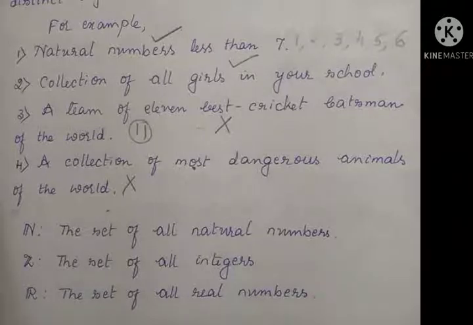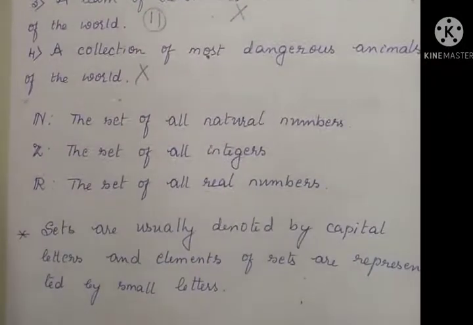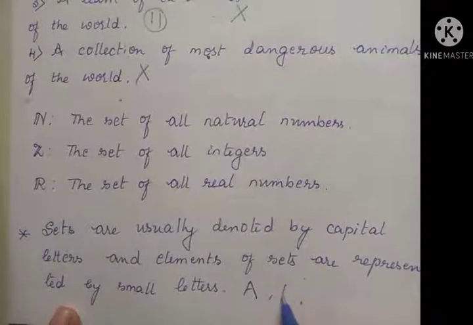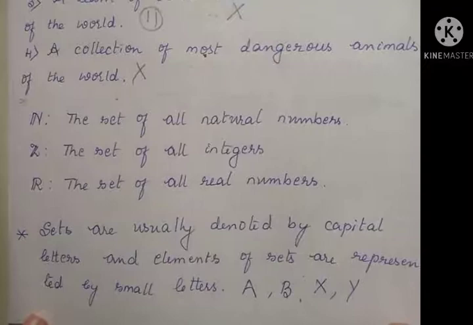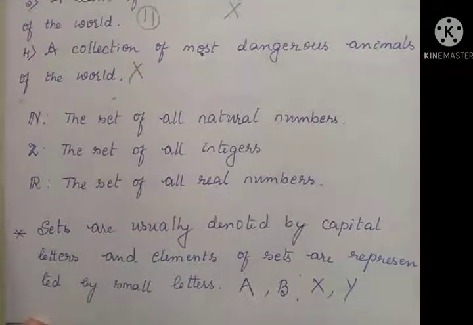So now you know what is meant by sets. Now how to represent a set? Usually sets are represented by capital letters, like set A, set B, set X, set Y, like that. The objects are known as elements, and those are represented by small letters.